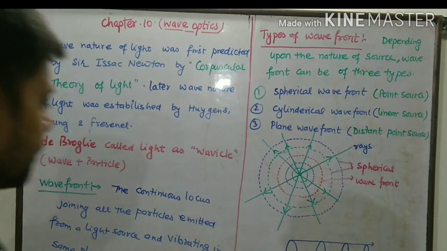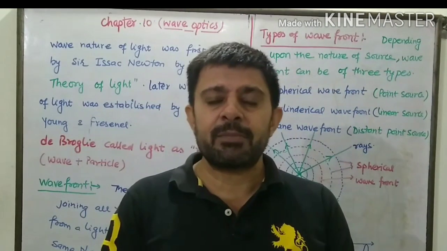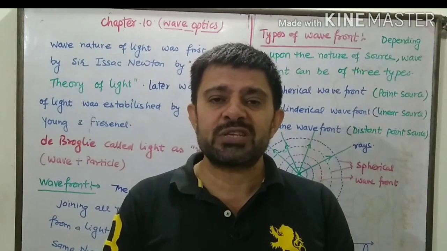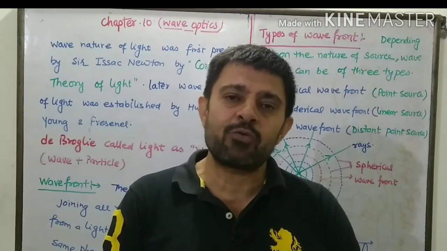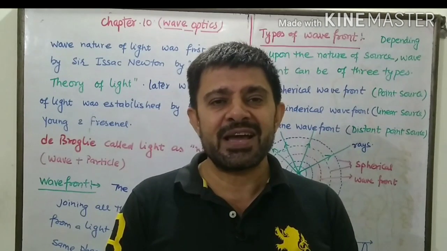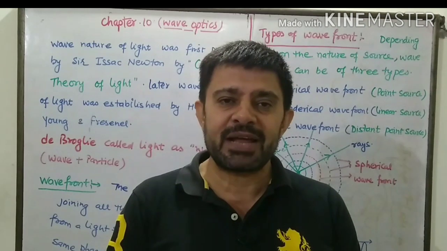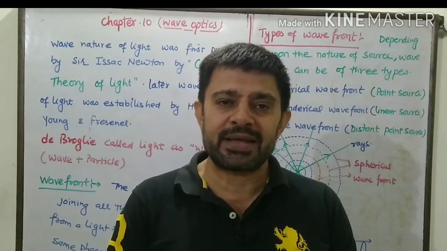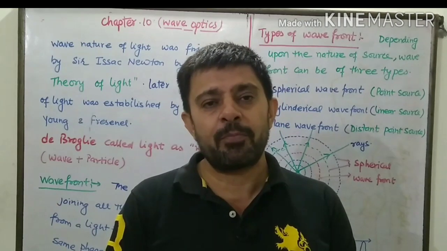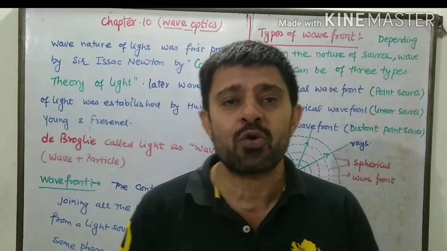Wavefront. Basically, we know light is emitted by any source. The source emits light in all directions at regular intervals. If I assume all the particles generated at the same time are traveling in all directions, and these points are joined by a continuous path, then this is called a locus.